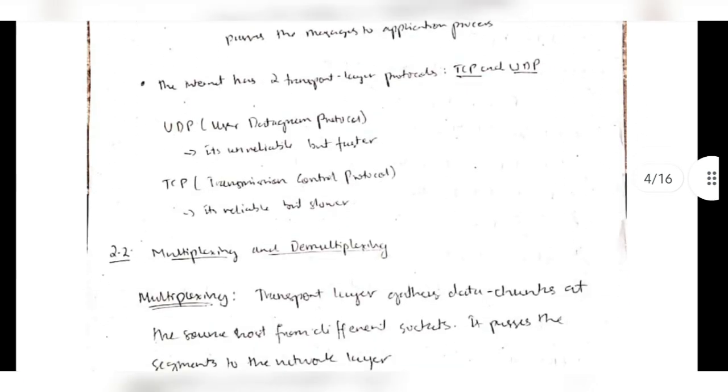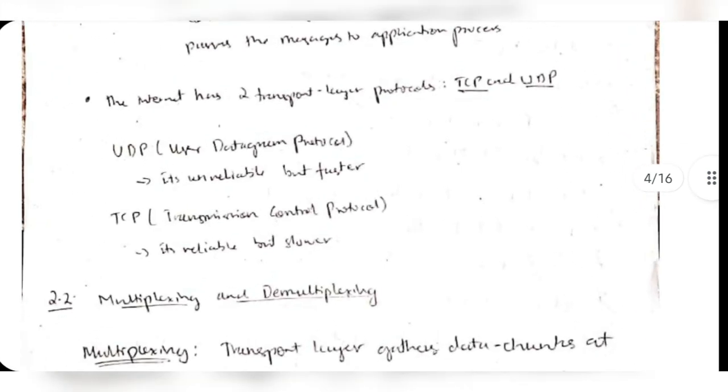It uses two protocols, meaning the rules to transfer the data, which are TCP and UDP. If you want to transfer data like sending a message to your friend, you can use UDP, because it's faster but the data is unreliable, meaning data loss can happen in between. You can't use UDP for transferring sensitive data like passwords. That is important, right? For that you have to use TCP. TCP is reliable but slower. TCP means transmission control protocol.